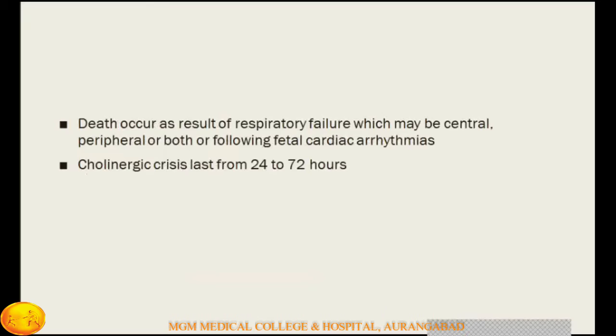So usually this patient dies because of respiratory failure, which may be central, or because of muscle weakness. This is the most common cause of death. But with advancement of critical care medicine, availability of ventilators, and trained people, patients dying because of respiratory failure has gone down drastically, and I would say rather the patient should not die of organophosphorus poisoning because of muscle weakness or respiratory failure.